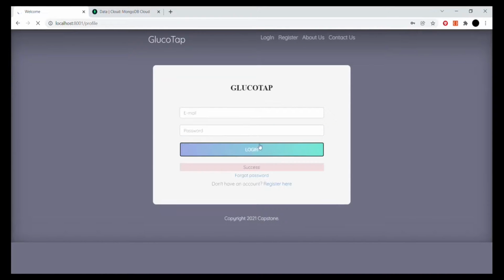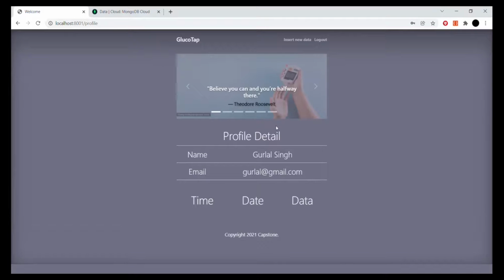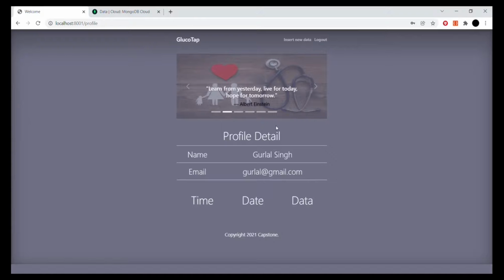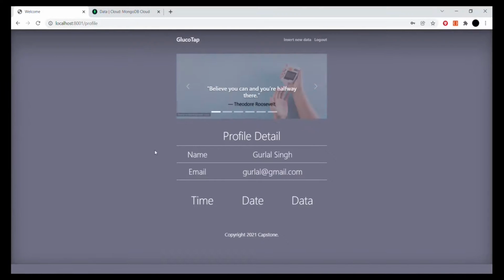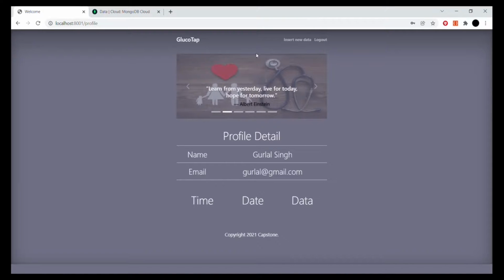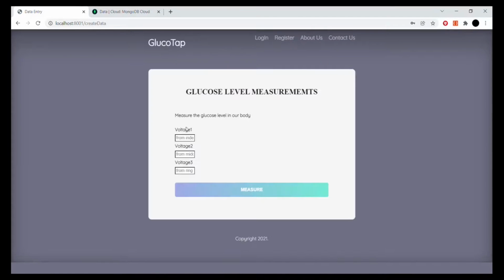This takes us to our profile page. As we are a new user, there is nothing to display, so no data is available or linked to our ID right now. Now we will insert new data to our profile. Clicking on this takes us to the measurement page, where we put in our values, which are based on the hardware referenced in our project.